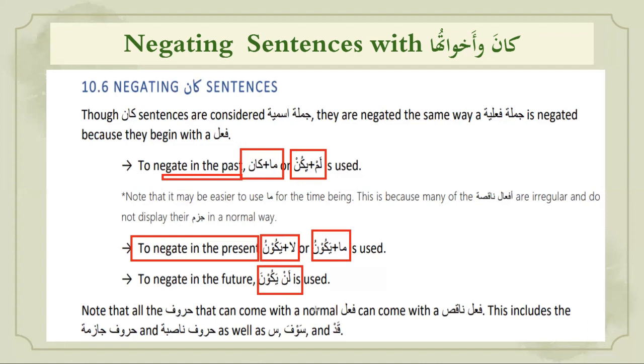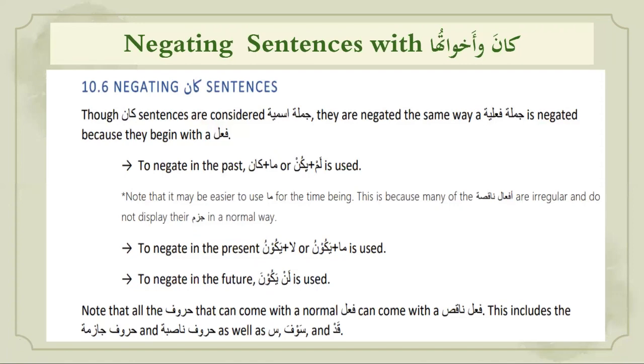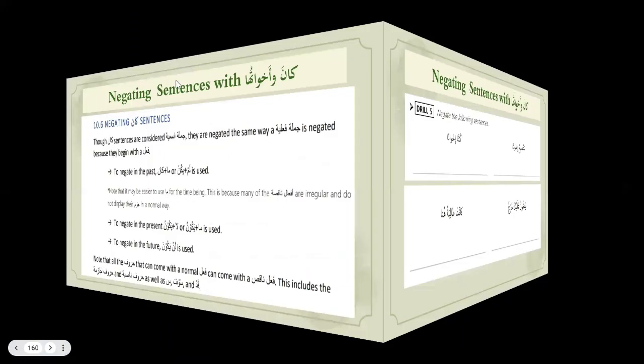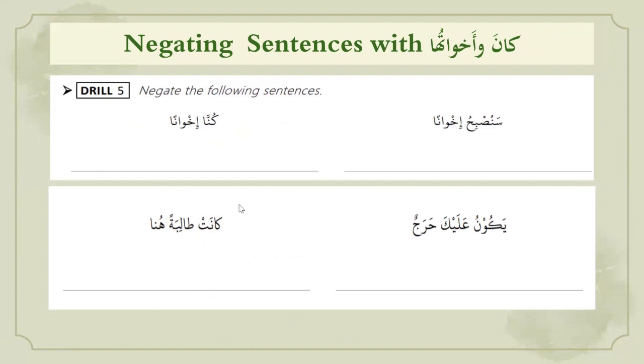And one important thing: all the huruf that can come with a normal fi'l can come with a fi'l naqis also. So this includes the huruf jazm: lam, lamma, and lam al-amr; and huruf nasb: an, lan, likay, hatta; as well as qad, sawfa and the sin, which is harf istiqbal, the future sin, right? So these can come with fi'l naqis too, the same way. If you have any question, you can ask me in the live session. And for these negation examples, inshallah we are going to do them in the live session.